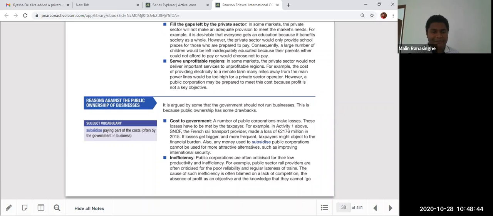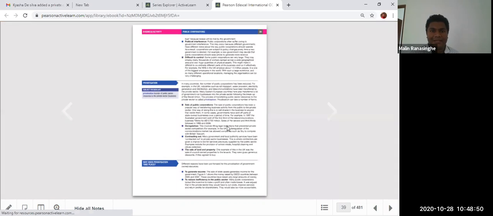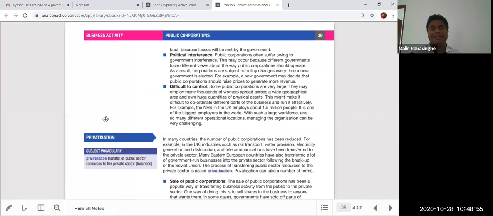Sometimes low salaries or lack of motivation can be the reason for their inefficiency. Another limitation of the government sector is mainly political influence. The corruption and political influence, taking bribes, political interference always, different people influencing the organization, the managers and directors and everything. These people will influence and put their people into the organization as employees. So sometimes excess staff will be there as a result of that, and taking bribes and everything. A lot of incidents are there, especially in Asian countries, India, Sri Lanka, Pakistan is really high.